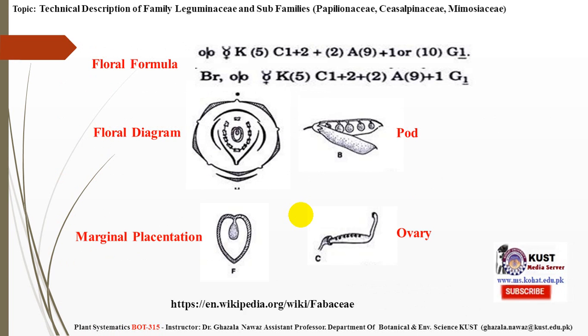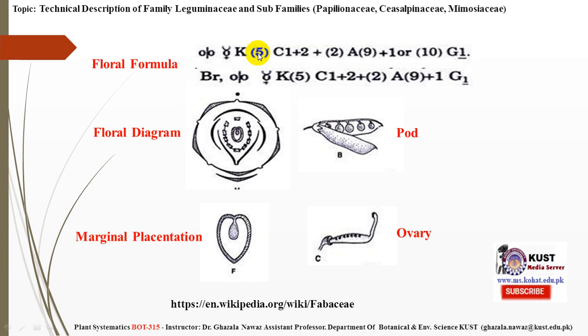This is the image which is making clear many of the previous terminologies. For example, the pod or legume, this is the fruit, this is the ovary, and this is the placentation, that is marginal placentation. This is a single ovary. We studied that the ovary is single, so this is the placentation.